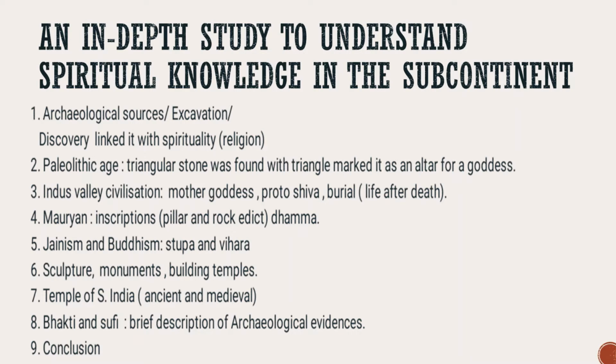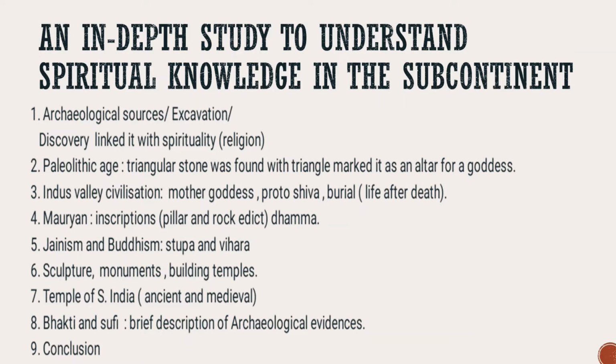We can take the example of the Mauryan Empire, where you can see inscriptions, pillars and rock edicts about the Dhamma. Here they talk about the teaching of Buddha. Jainism and Buddhism, you can write about the math, vihara and stupa. The sculptures, the monuments, the buildings, the temples, and later you can add the archaeological evidence of Bhakti and Sufi, the temples of South India. So you can cover a major portion from this topic, and at last the conclusion of the topic.